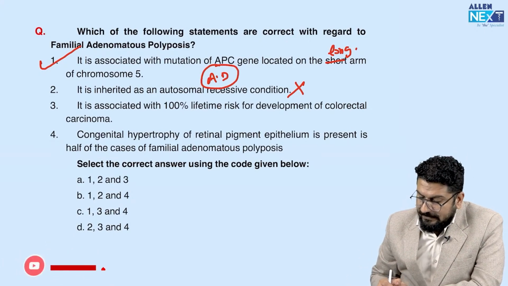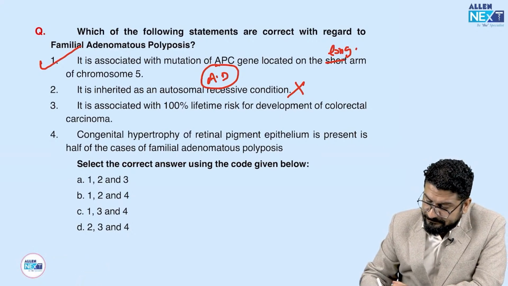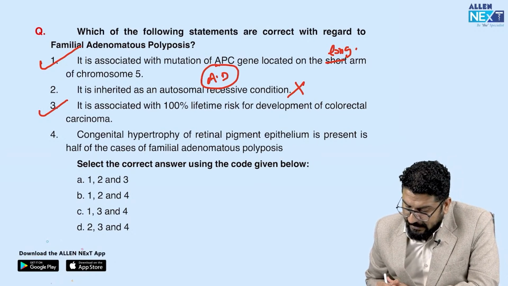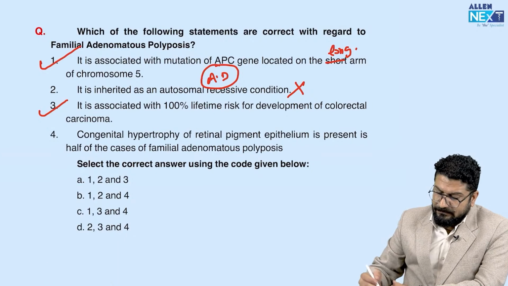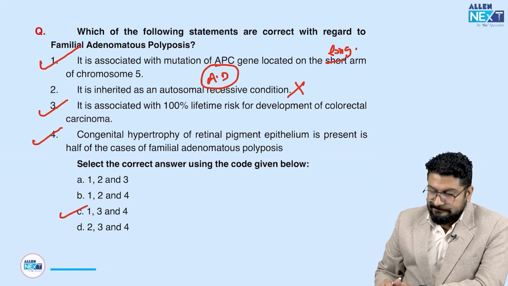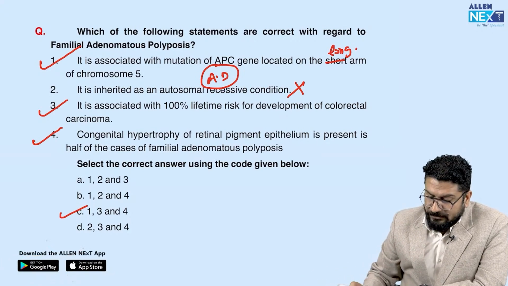It is associated with 100% lifetime risk of development of colorectal carcinoma. That is a correct statement. Congenital hypertrophy of retinal pigment epithelium is present in half of the cases of familial adenomatous polyposis. That's also a correct statement. So 1, 3, 4 is the correct answer. These are correct. Remember, the mode of inheritance is autosomal dominant, not autosomal recessive.